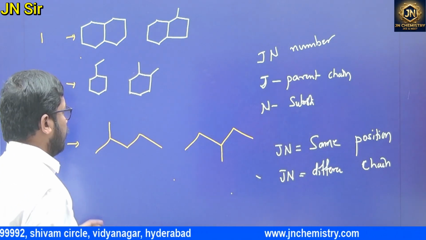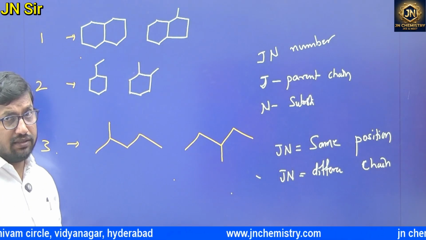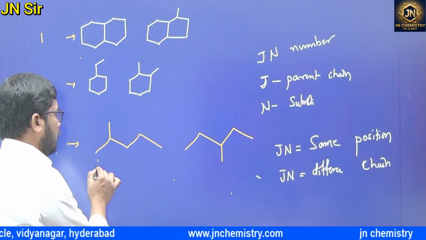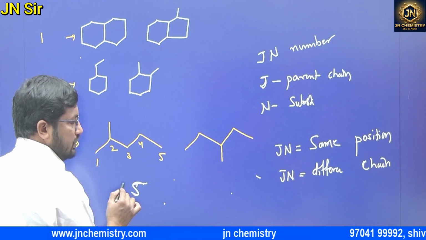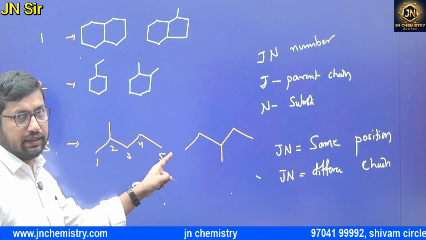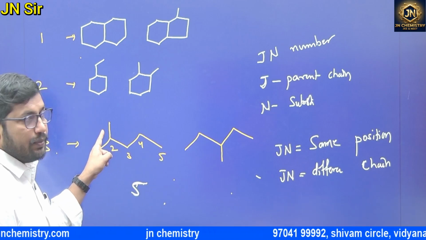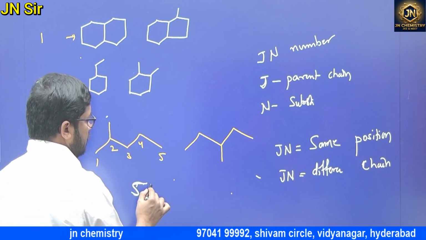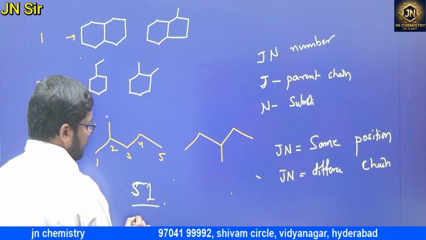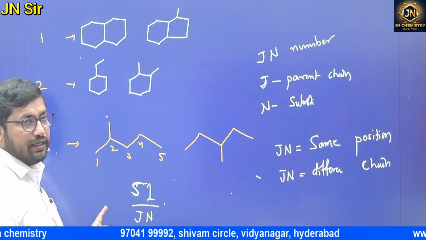So try to understand what the J number and N number are. In this case, what is the parent chain? Means the longest chain, of course. 1, 2, 3, 4, 5: J is 5, the parent chain. And how many substituents are there? 1. So the J number is 51 in this case.